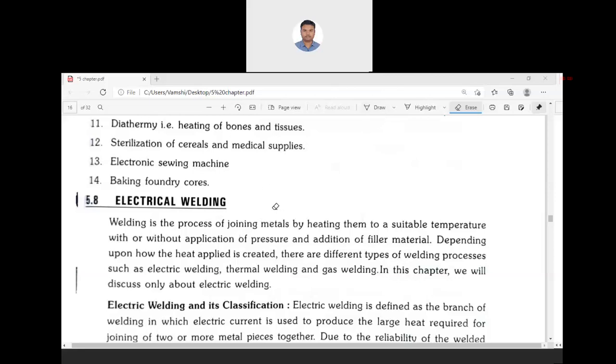In last class, we completed electric heating. Today, we'll see electric welding. So, we are discussing electrical utilization.